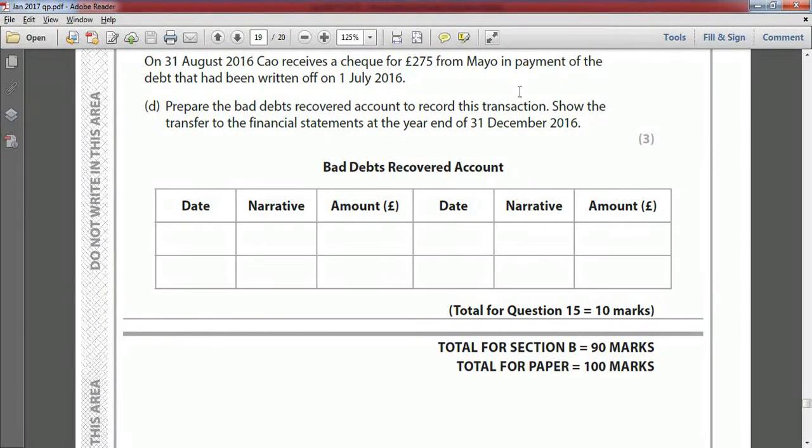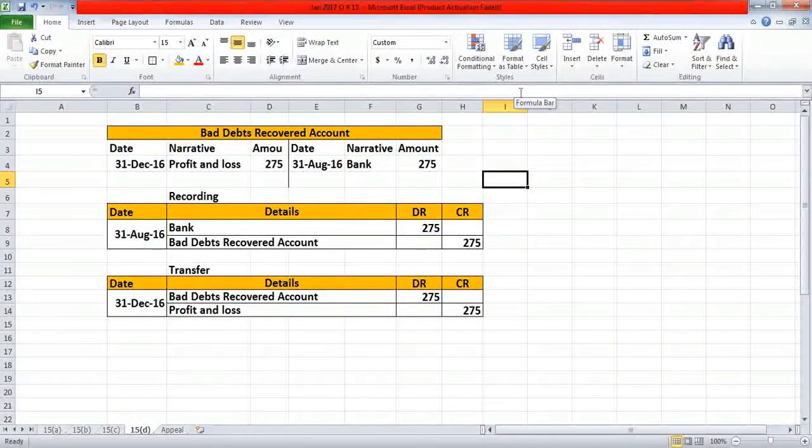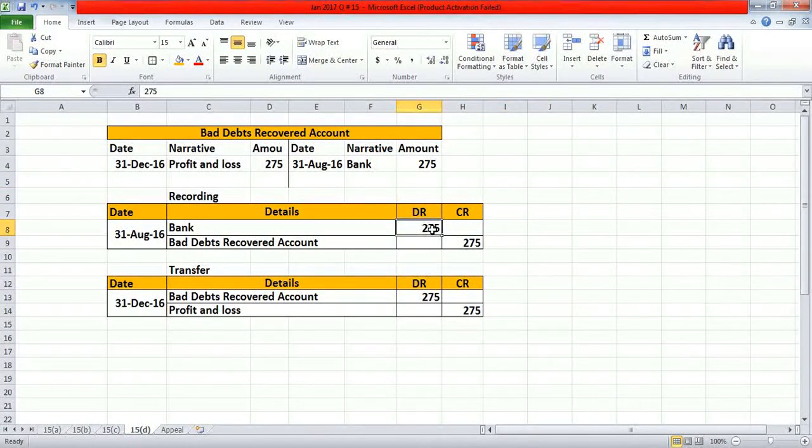had been written off on 1st July 2016. Option D, prepare the bad debts recovered account to record this transaction. Show the transfer to the financial statements at the year end of 31st December 2016. In this question, there will be two journals. First one will be to record the bad debts recovered transaction, and the second one will be transferring the bad debts recovered to profit and loss. So, to record bad debts recovered, the journal will be bank account debit £275 and bad debts recovered account credit £275 on 31st August 2016.